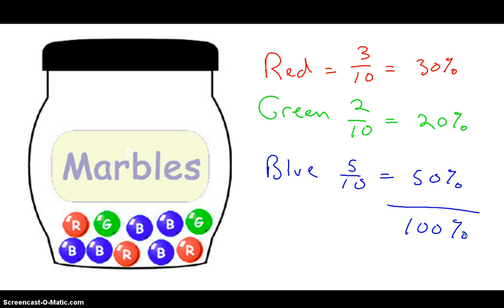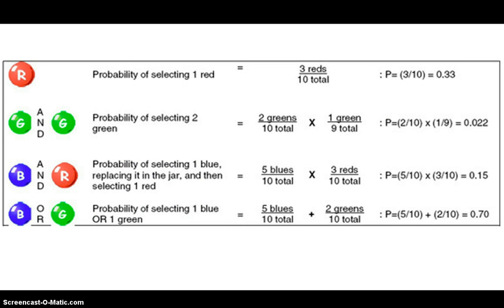Now let's look at a couple of scenarios. So the first one is, what are the odds of selecting a red marble? And that's what we did in the previous one. So that comes out to be 3 out of 10. And that should be relatively straightforward for you to see. But now, what are the chances that we can select 2 green marbles? Well, here's an and.